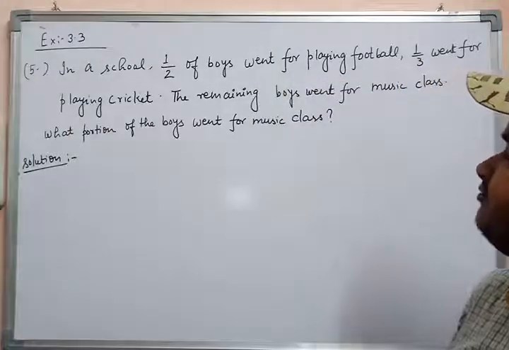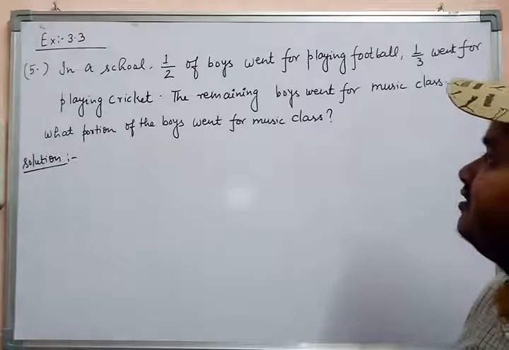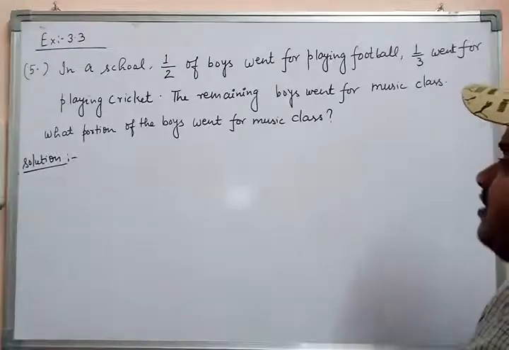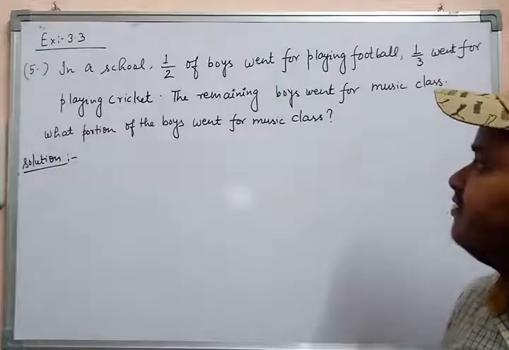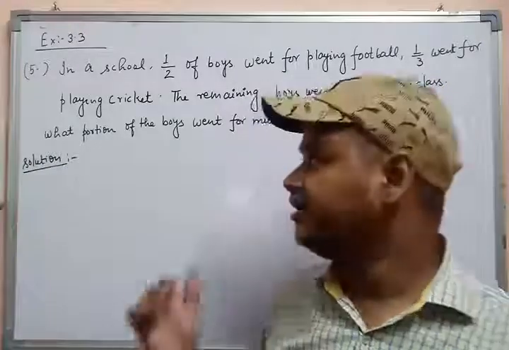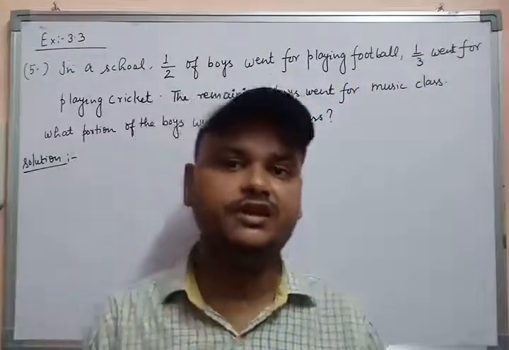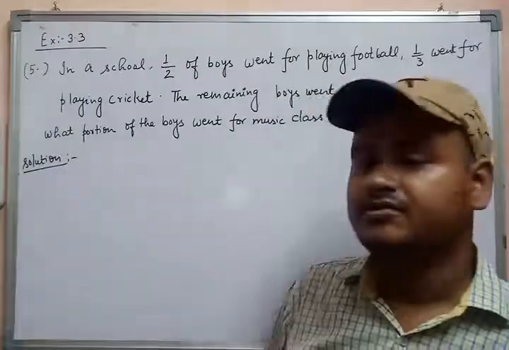Question number 5 says that in a school 1/2 of the boys went for playing football, 1/3 went for playing cricket, and the remaining boys went for music class. What portion of the boys went for music class? Student, this type of question I have discussed in the chapter Fraction. So recall the concept.